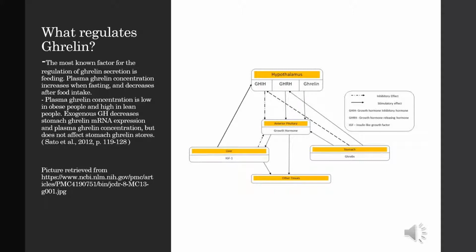So ghrelin is secreted primarily from the stomach in response to hunger and starvation. It circulates in the blood and serves as a peripheral signal informing the central nervous system via the vagus nerve to stimulate feeding. With all this said, ghrelin interacts with the GI system and the endocrine system, but also the circulatory system.